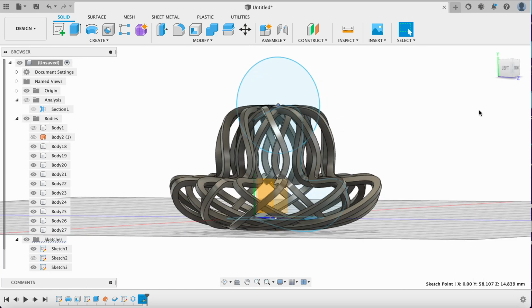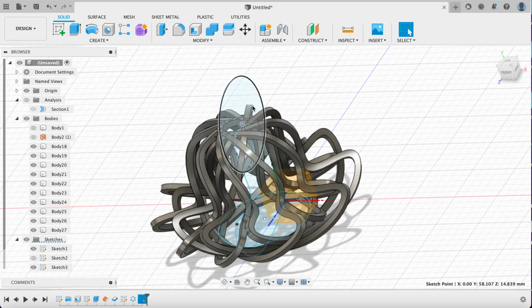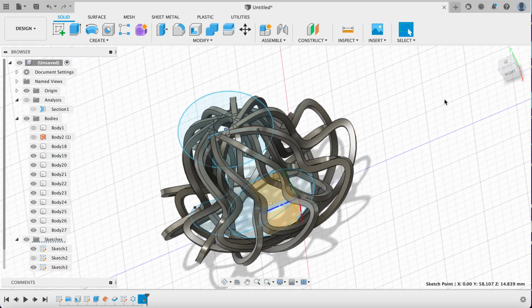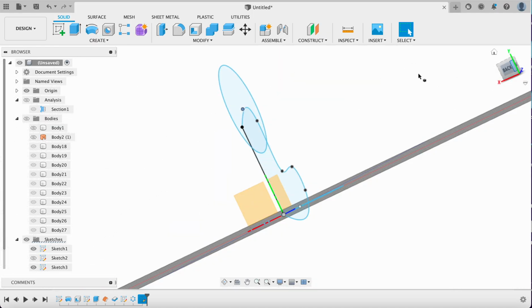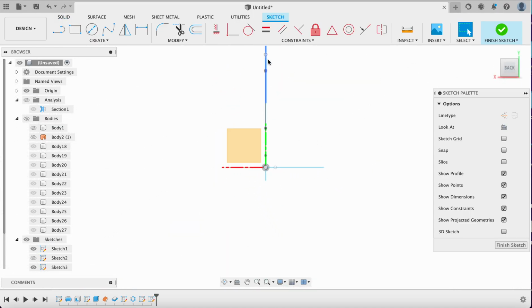And now we need a railroad. Or, sorry, we need a train. So I've put this here, and I need to draw something that's going to intersect on that. So what I might want to do, and in this case I will hide the body so I can see a little better, is I might want to make an object like here. Just something that I can make, align with that.